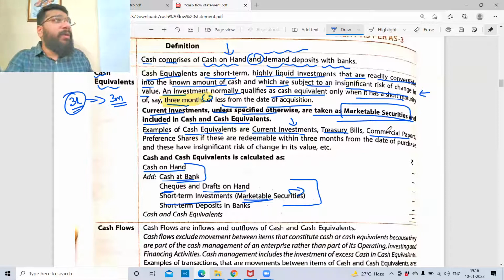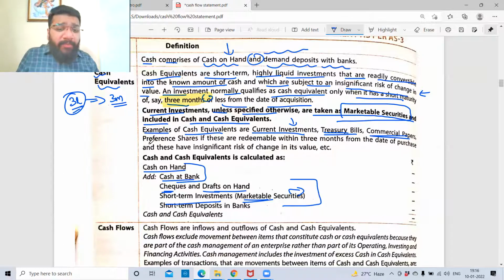You put 100 rupees, you get 120 rupees on maturity. That is not interest. Or a bond of 100 rupees worth, you put 80 rupees, but later you get 100 rupees. There are a lot of different kinds of bonds that you will study in the higher professional courses. So current investments, treasury bills, commercial papers, preference shares, if these are redeemable within 3 months from the date of purchase, these are called cash equivalents.